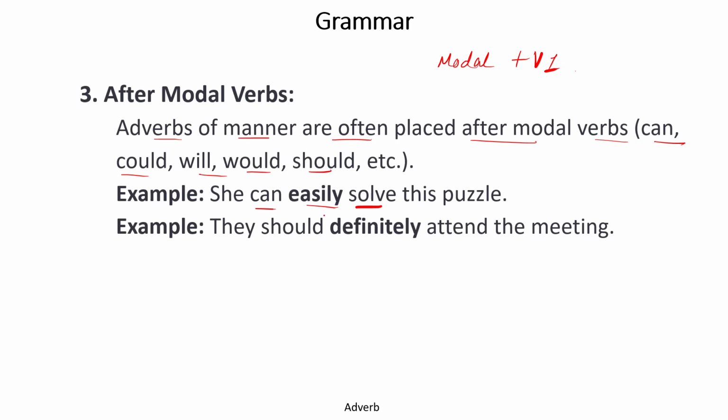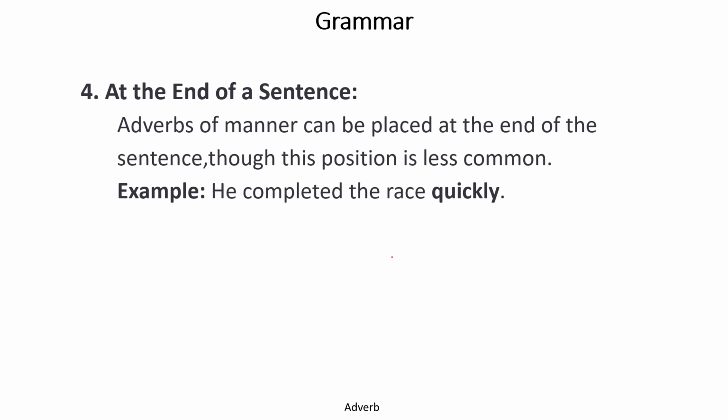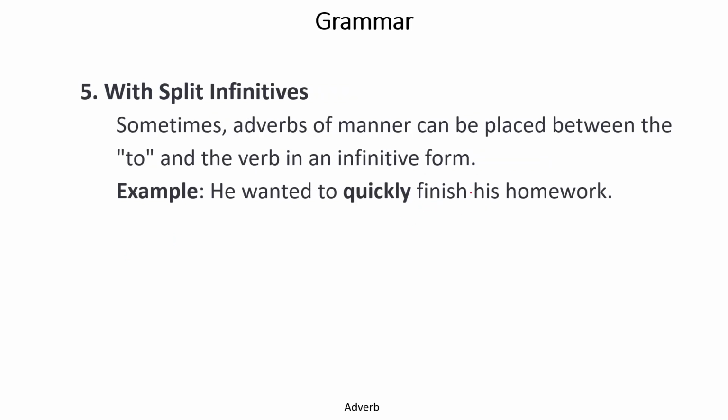We can write this sentence like, she can solve this puzzle easily. She should definitely attend the meeting. So definitely is emphasizing the verb attend. At the end of the sentence, he completed the race quickly. So in this manner as well, we can write this adverb of manner.